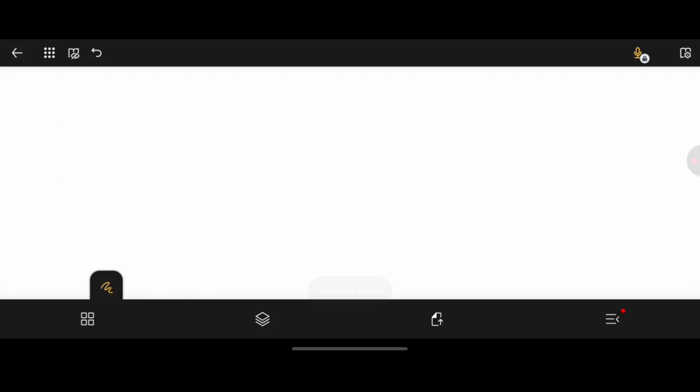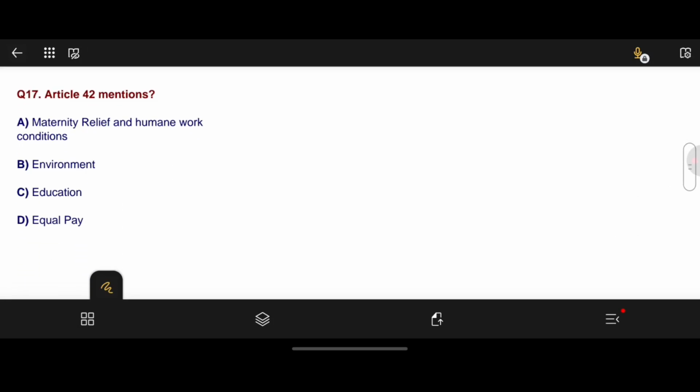Moving to question number 17. Article 42 mentions A, maternity relief and humane work conditions. Option B, environment. Option C, education. Option D, equal pay. Here option A is the correct answer, maternity relief and humane work conditions.